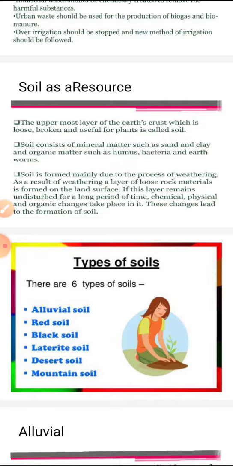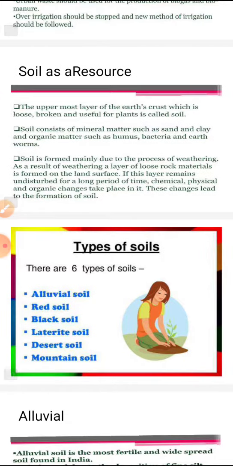With regard to soil formation, there are several important factors influencing it. First is relief, or the topography. Second, parent rock or the bedrock. Then climate, vegetation cover, and time. Other than these factors, some forces are also there, like change in temperature, action of running water, wind, and glacier, and activity of decomposers. All these also contribute to the formation of soil.